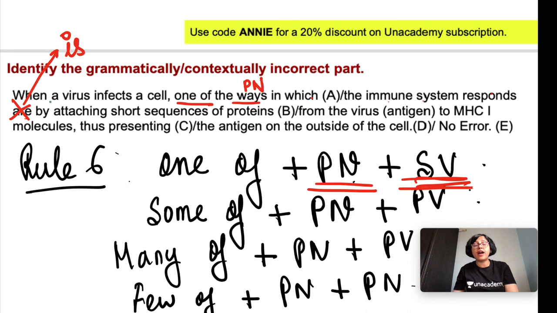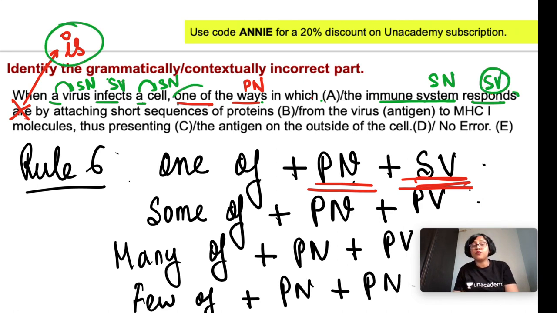So when a virus, a plus singular noun virus, so here singular verb has been used, infects a cell, a plus singular noun cell, one of the ways in which the immune system responds. Immune system is a singular noun, that's why a singular verb has been used, responds. Now here is should be used because after one of we should use a plural noun and singular verb. So is by attaching, by plus ing form of verb. Okay, preposition plus ing form of verb, by attaching short sequences. Sequences plural noun, short adjective.